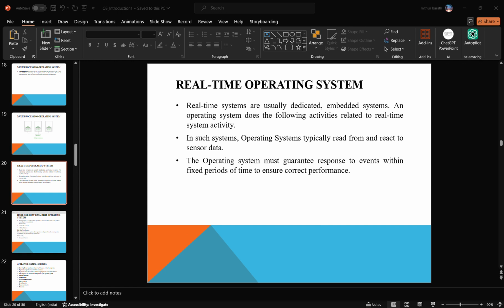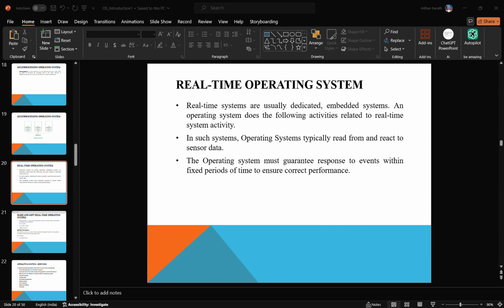These are the functions done by the operating system. The operating system does so many things like process management, IO device management, file management, network management, and more. Let's see them one by one. Then there are different types of operating systems: batch operating system, time sharing operating system or multitasking, distributed operating system, multiprocessing, multi-programming, and real-time system. Let's see them one by one.